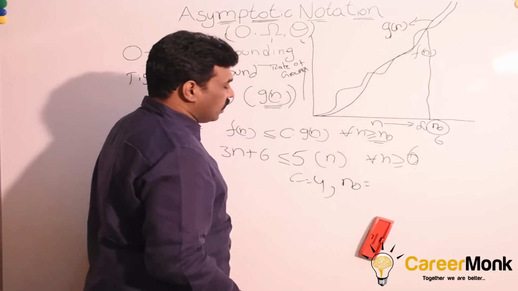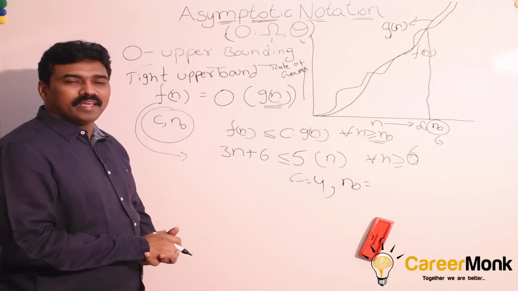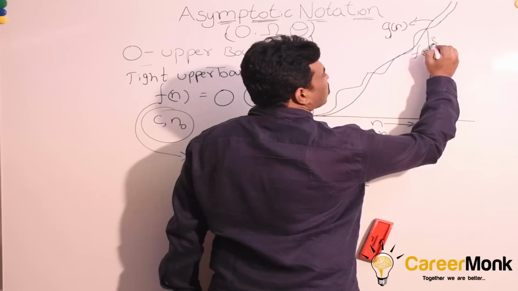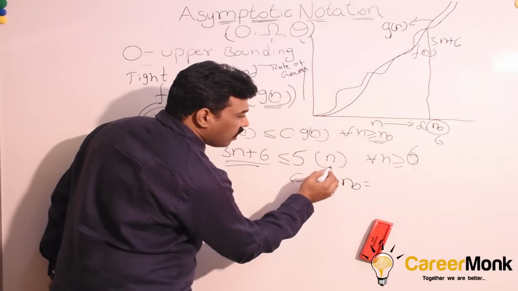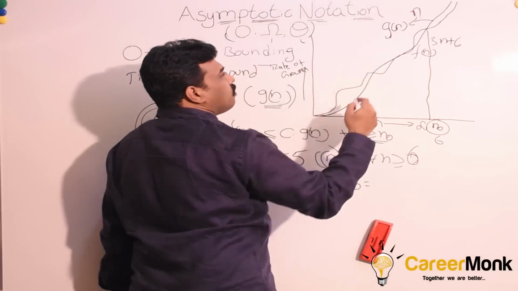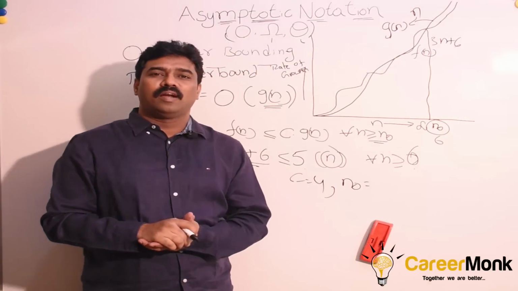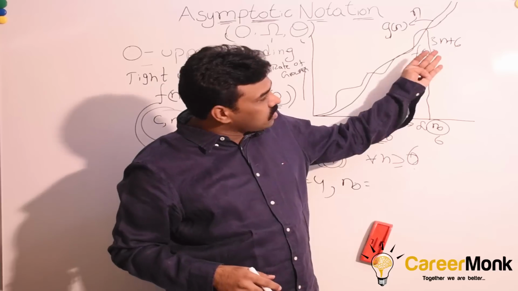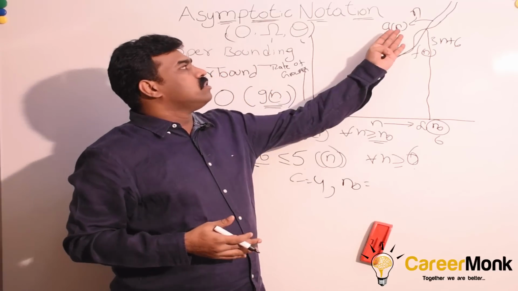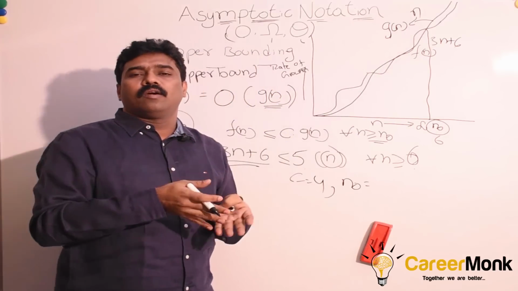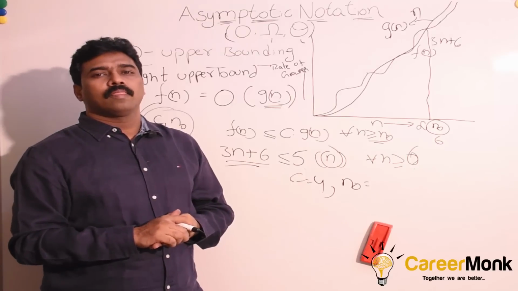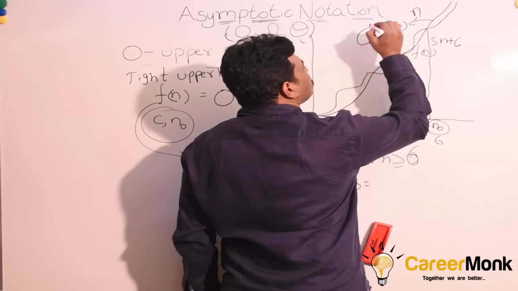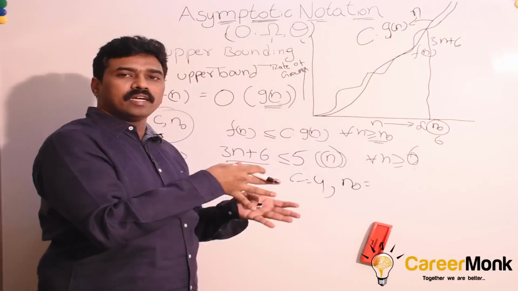You might have observed, and you might have another small doubt. In this case, the given curve f of n is 3n plus 6, and g of n is n. You might be thinking, why is g of n drawn above the f of n? Because of this constant. We always have to use c into g of n, and we should not use g of n directly.